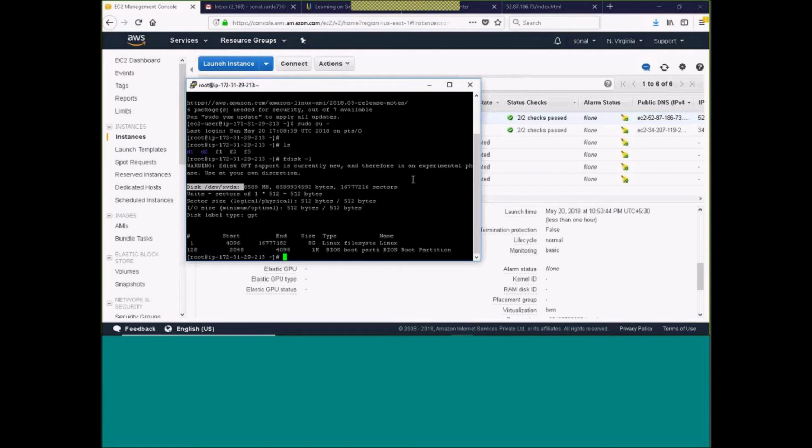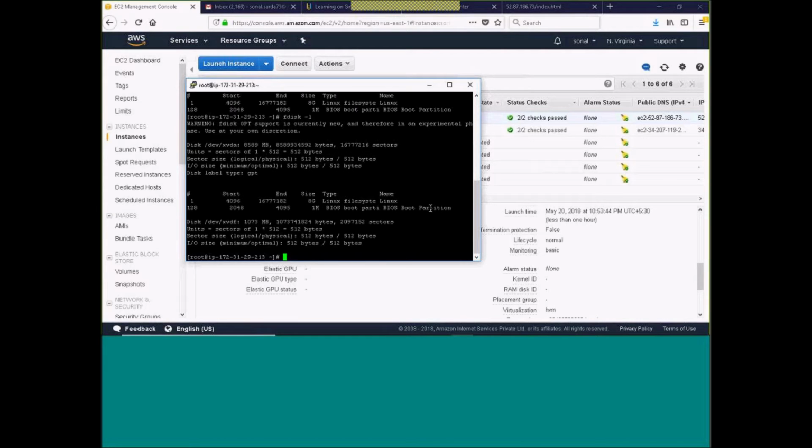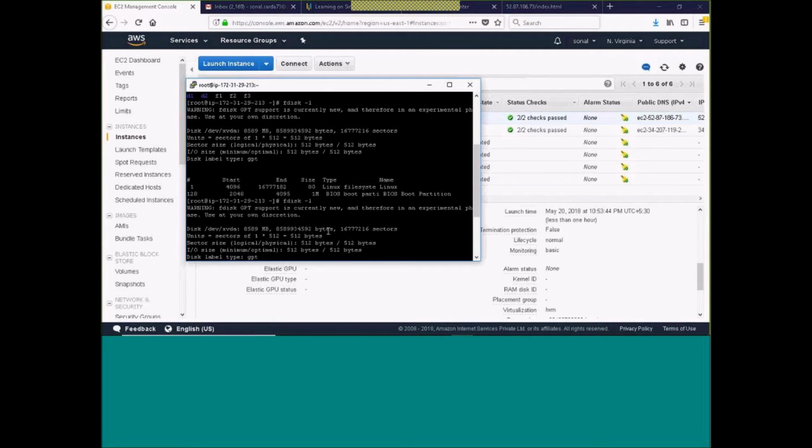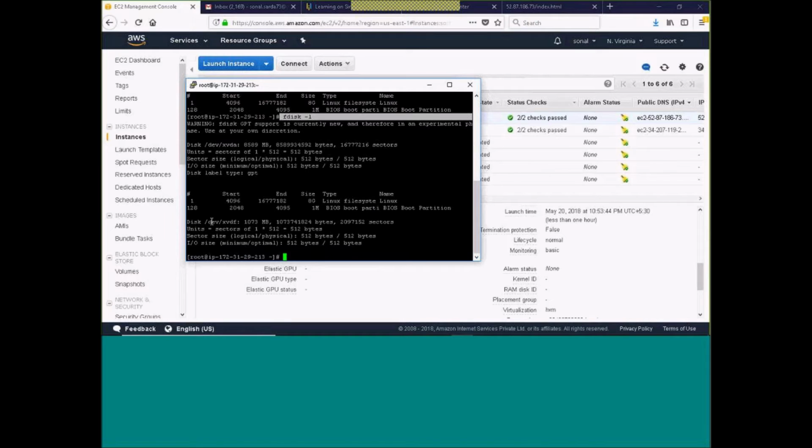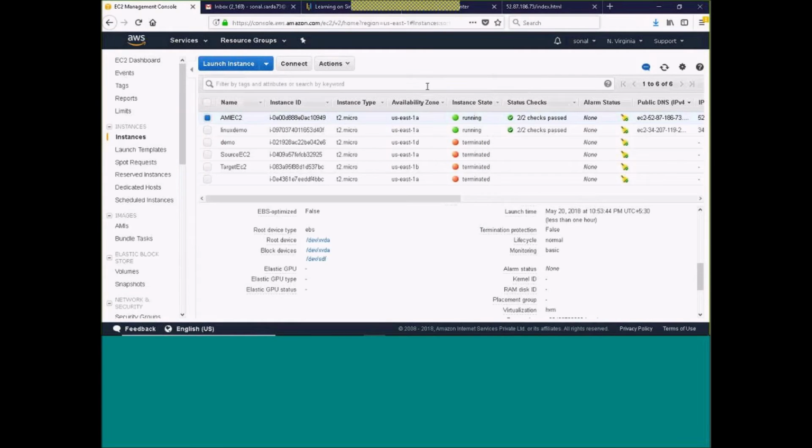So quickly I will show you the same command, fdisk -l, which should show me the next one now. Initially it was only this one. If I scroll up, it was highlighting only one, but now one more has been added. The moment you attach it, it's available to the operating system, and for the rest, partitioning or whatever you want, you can do within the OS. Any questions? Attaching the EBS volume demonstration is done. Any questions?